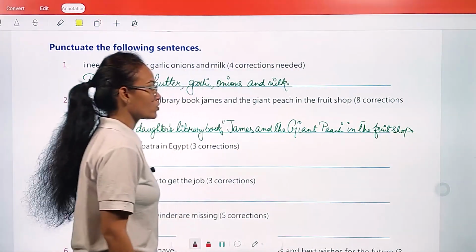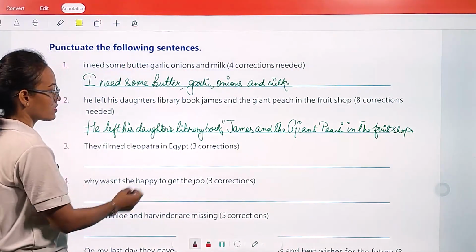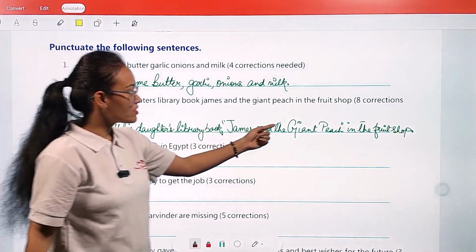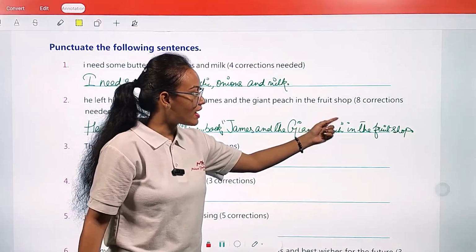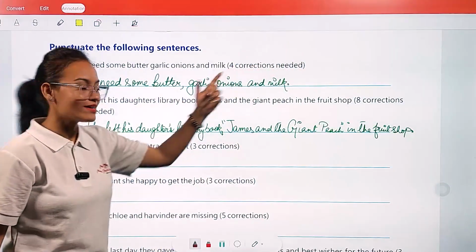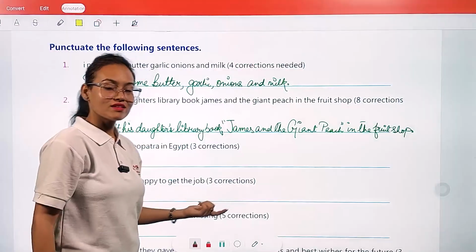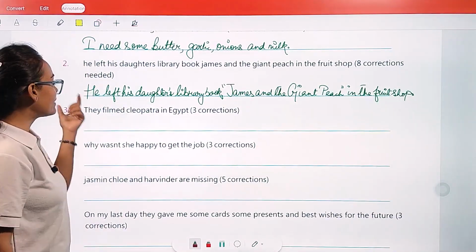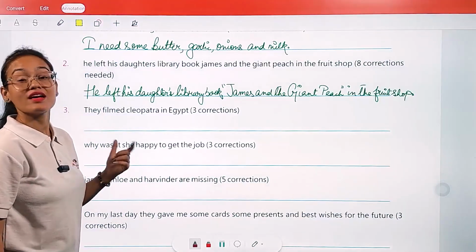Full stop. Okay. So 1, 2, 3, 4, 5, 6, 7, and 8. Okay, so 8 corrections are made in this sentence.